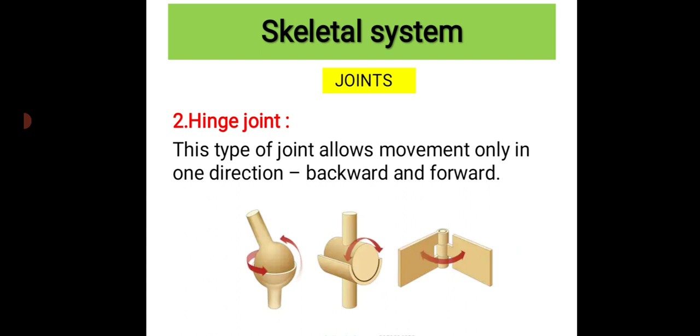That means you can push or pull the hinge joint, like how we push or pull the door, only in one direction. And these kinds of bones are present at knees, fingers and toes, etc.